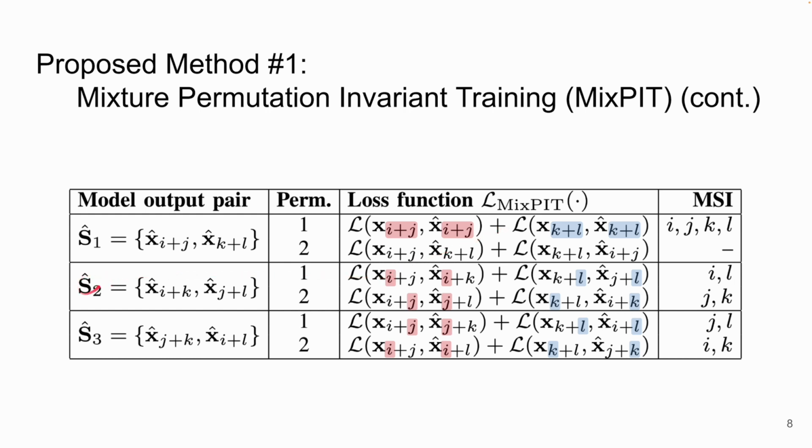Let's look at the second and third output pairs. As you can see, we always have two sources matching, and we have 4 here. So we can say that this allows the model to learn to separate two sources because we always have at least two sources matching in the loss function.